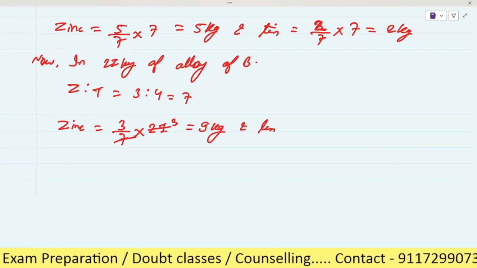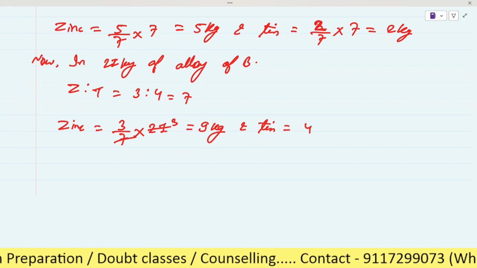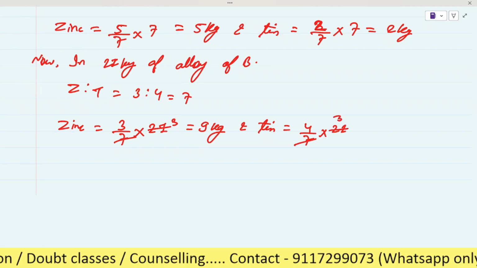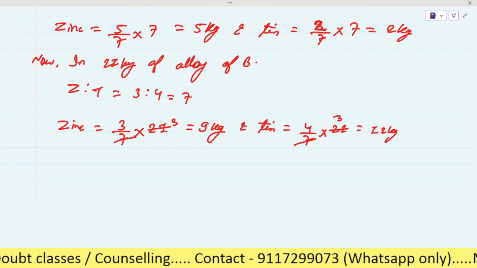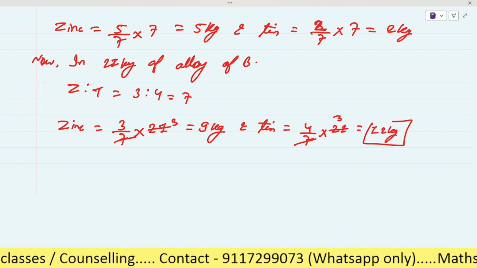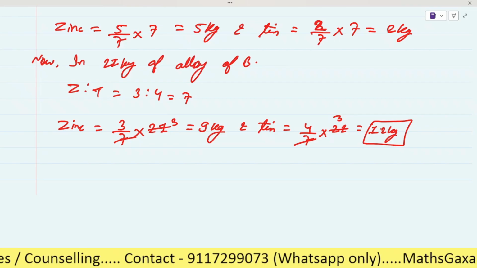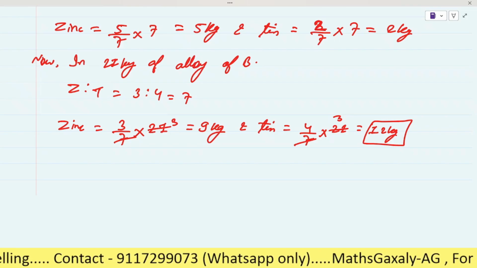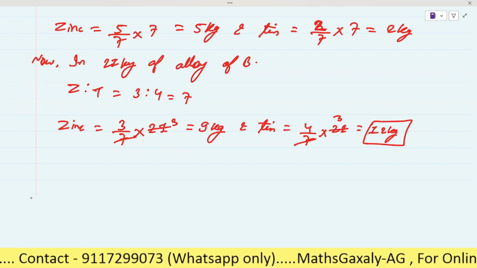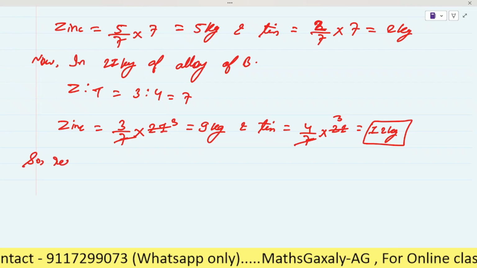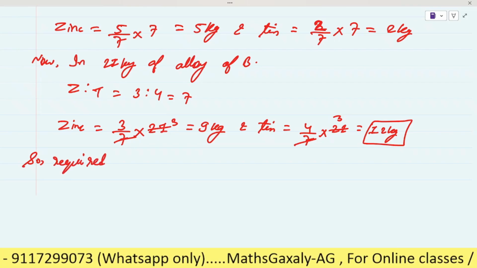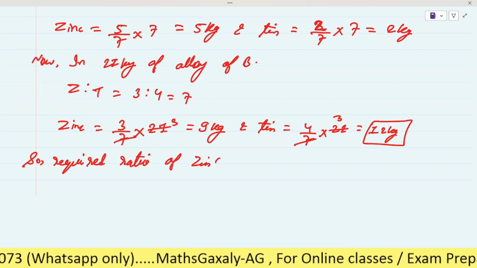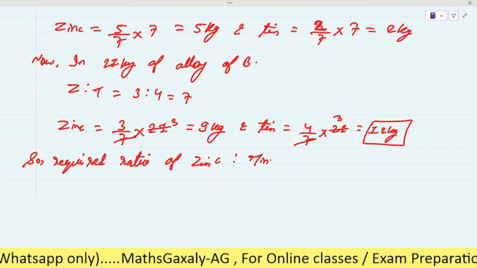And the value of the tin will be 4 by 7 multiplied by 21. 7 3s are 21 and 4 3s are 12 kg. It means in 21 kg of alloy, 9 kg is zinc and 12 kg is tin, okay. So the required ratio of zinc is to tin.